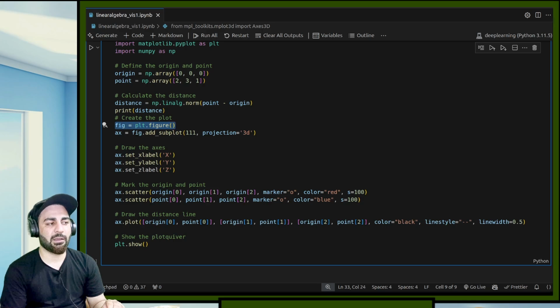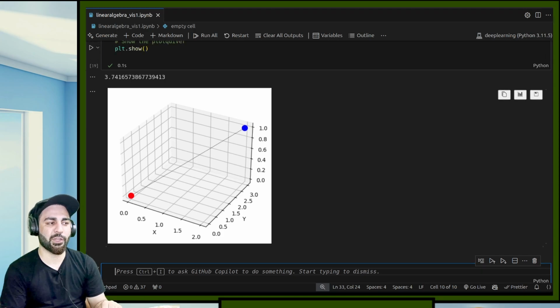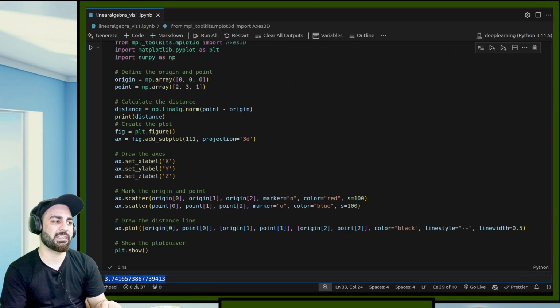We can create this figure, add subplots, add all of these. So if I show you this, this is how it will look. This is my origin, and this is my point, and then this is the distance between them, and the distance is 3.74 something, because I have printed the distance in the middle.